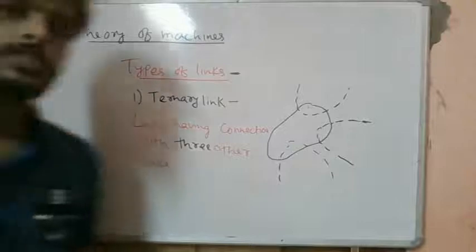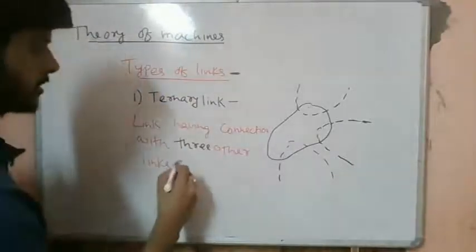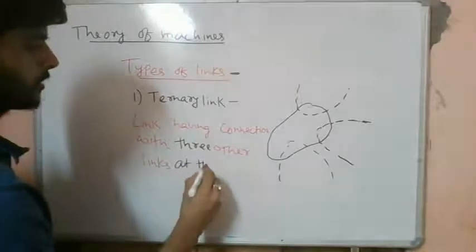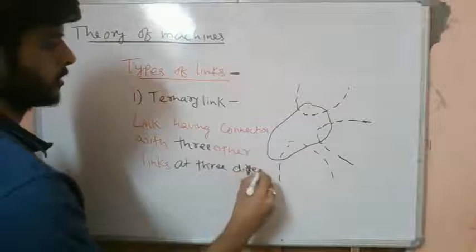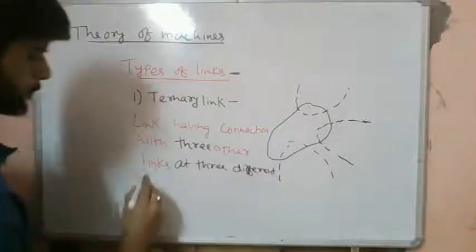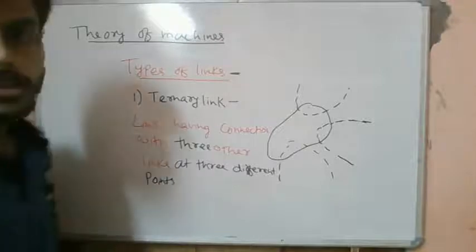A link having connection with three other different links at different points is called a ternary link.